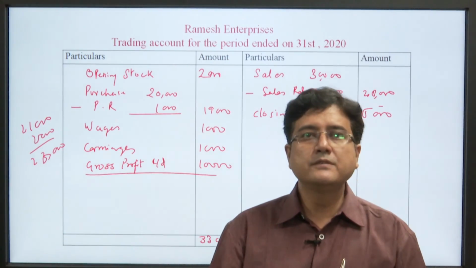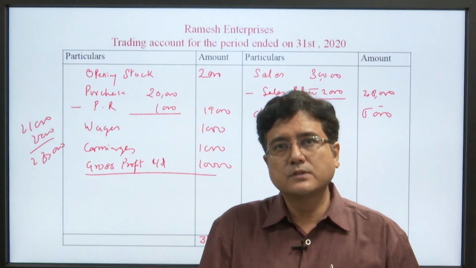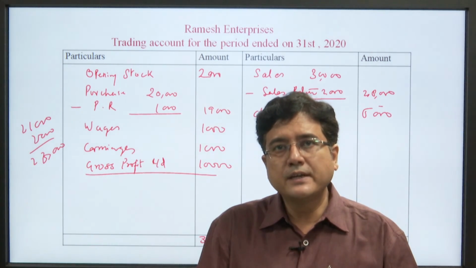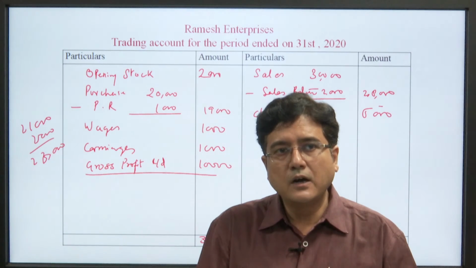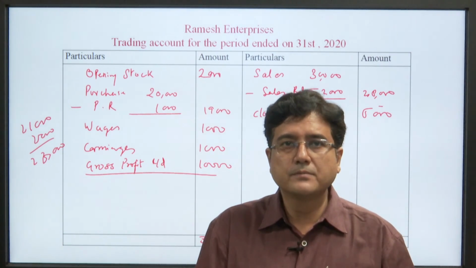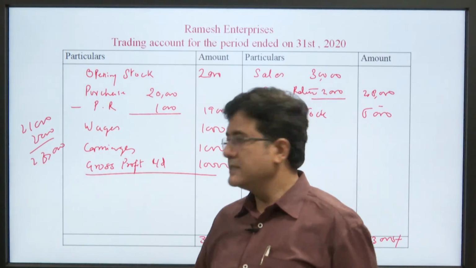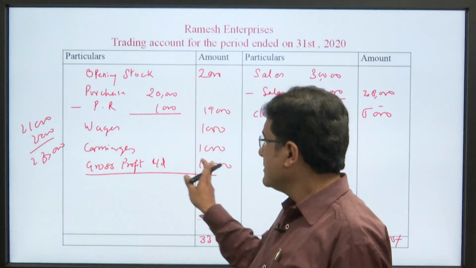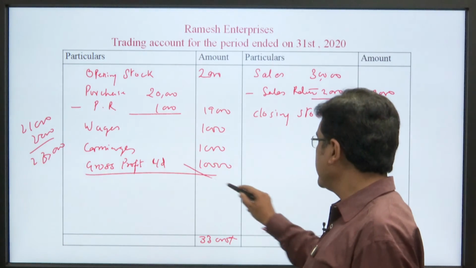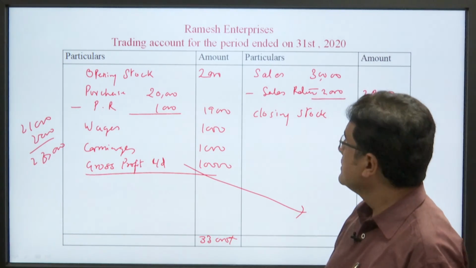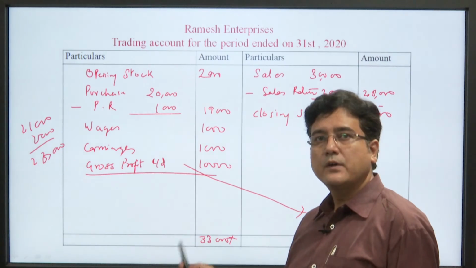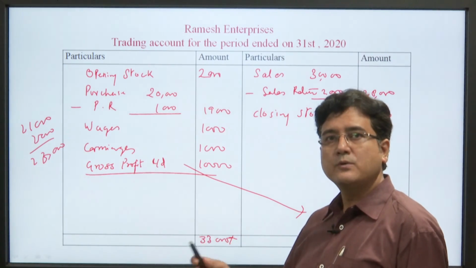Our gross profit which we calculated is 10,000. This is the way we understand how we calculate the gross profit, and we must add the words carried down, C/D. Then when we move to the profit and loss account, this amount must be on this side. In the profit and loss account, this amount moves from the left to the right-hand side.